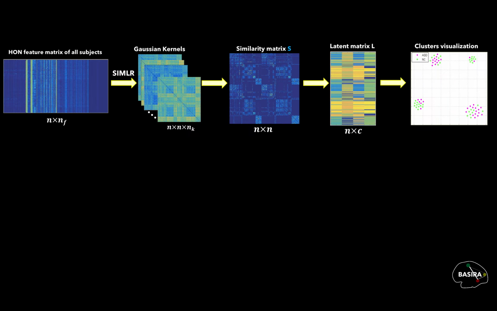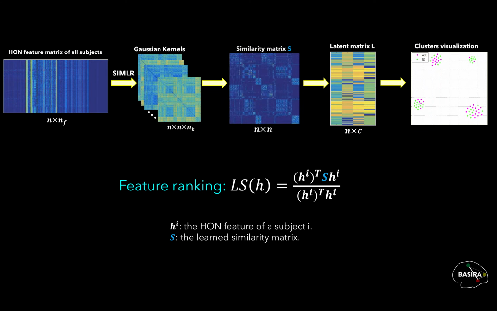In order to identify the most discriminative features that were used for clustering our samples, we performed feature ranking using the learned similarity S by measuring how each feature's value correlates with the learned similarity S. So given S and a feature vector for each subject i, we use the Laplacian score equation to score each feature. Since each feature in our case is a brain connection, this allows us to identify the top discriminative relationships between brain regions in our unsupervised data clustering task.